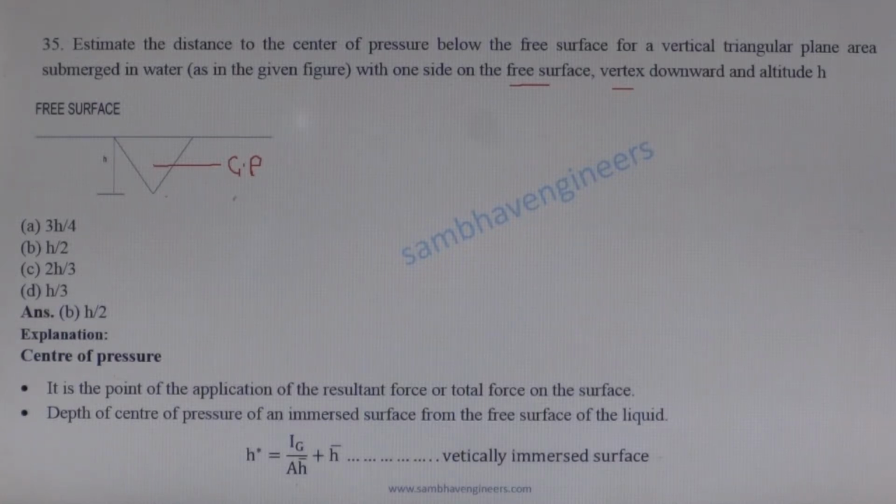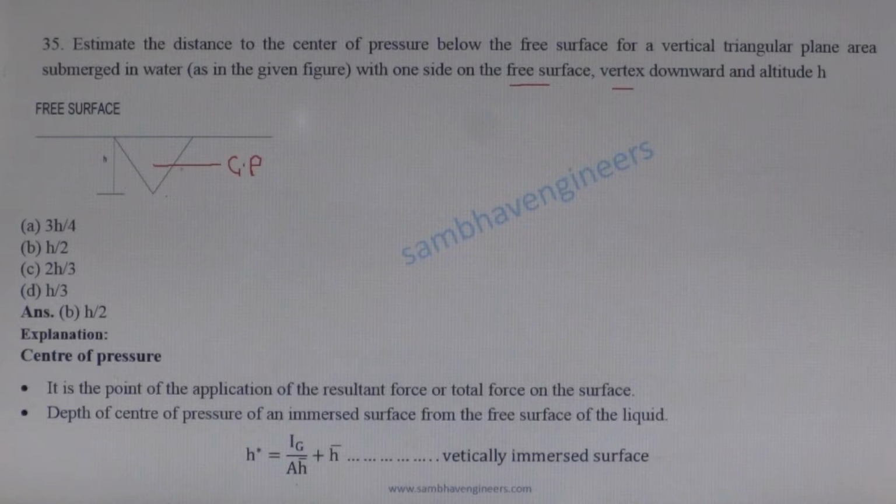The center of pressure on a surface is given by the formula h star is equal to Ig upon A h bar plus h bar, where Ig is the moment of inertia of the triangular surface, which is equal to bh cubed upon 36.